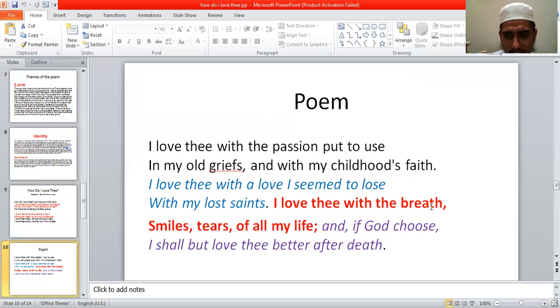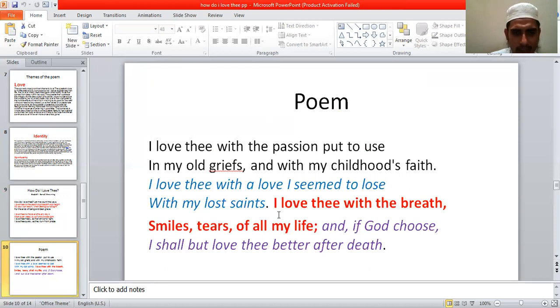She is as essential as the breath. With the breath, smiles, tears of all my life. Smiles: she loves her husband at smiles, at good days. She also loves her husband at tears, at bad days, sorrowful days of all her life. She tries to express that her love to her husband is like the breath, smiles, tears.